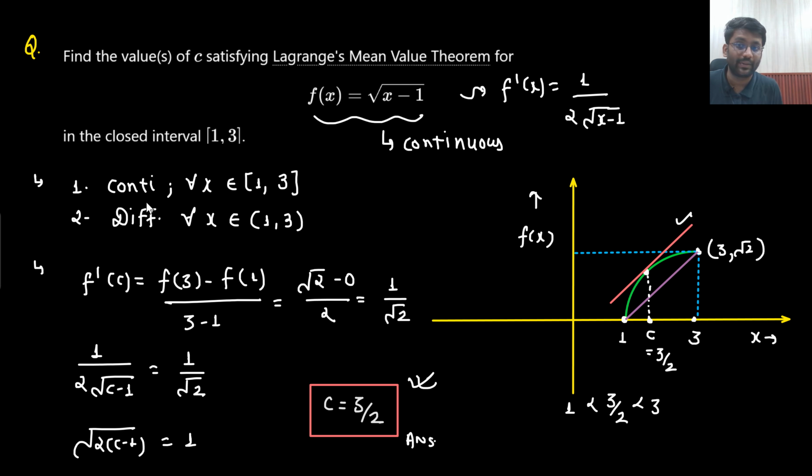In the examination, options will be mentioned. Option A, 3 by 2. Option B, 5 by 2. Option C, cannot be determined. Option D, some other value. So always take care of this thing.